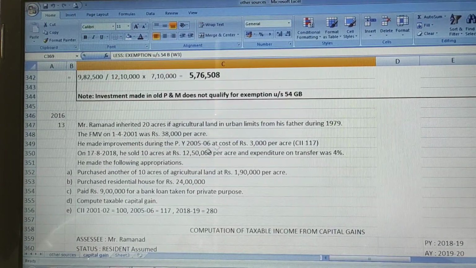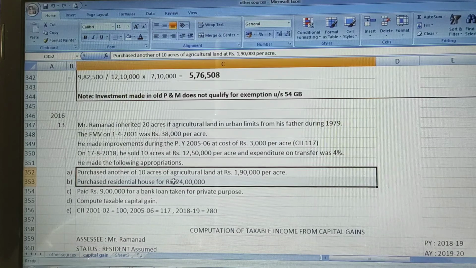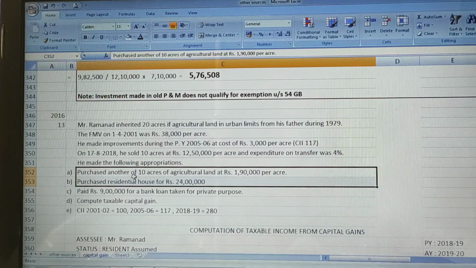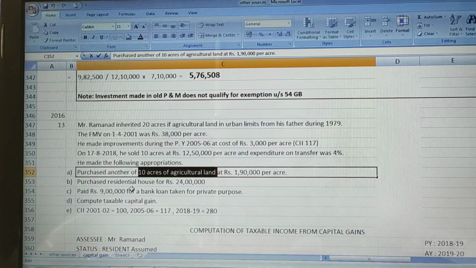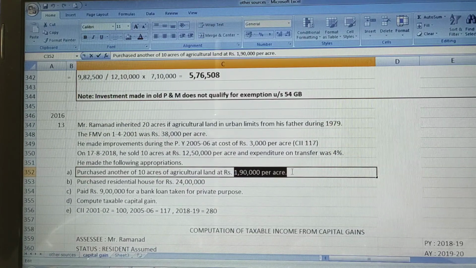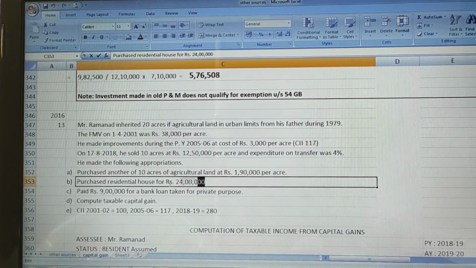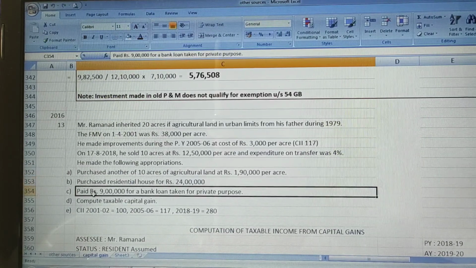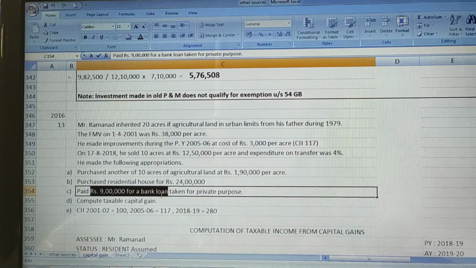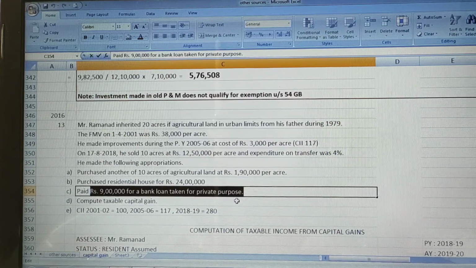Here comes the thing I wanted to tell in this problem. He has purchased two things. One is one more agricultural land of 10 acres he has purchased for 1,90,000 per acre, and 24 lakh rupees he has spent purchasing a residential house. And he has also cleared his due loan amount which was taken for private purpose.